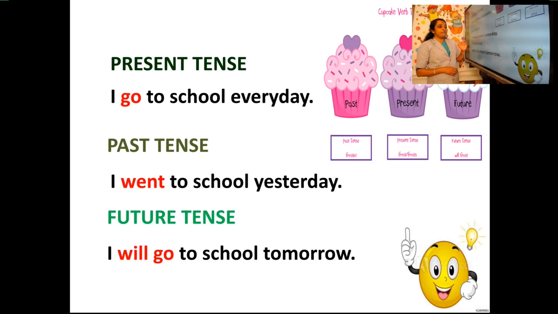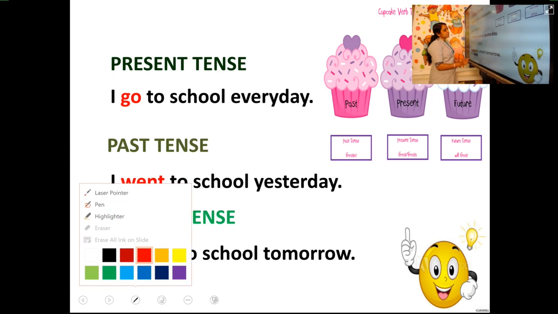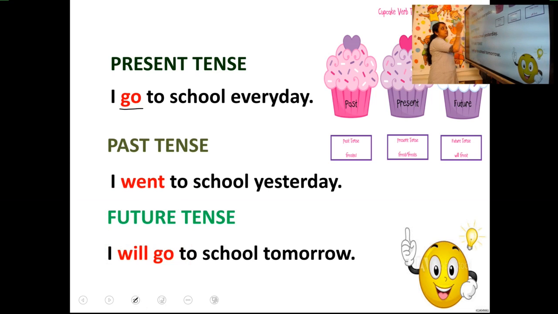See past tense. "I went to school yesterday." From the sentence itself, it shows that it is used to state an action that happened yesterday. It is past. Clear? If we are used to state an action that happened yesterday, then that tense is past tense. And see the verb here. Here we have the verb go, shows present. But when it becomes yesterday, what is the verb mentioned here? It is went.